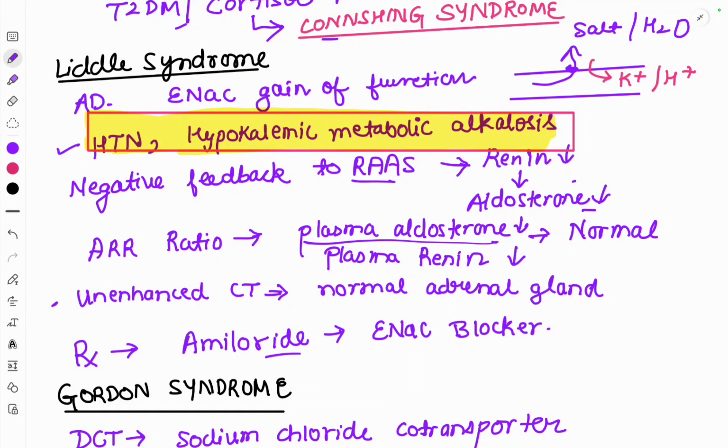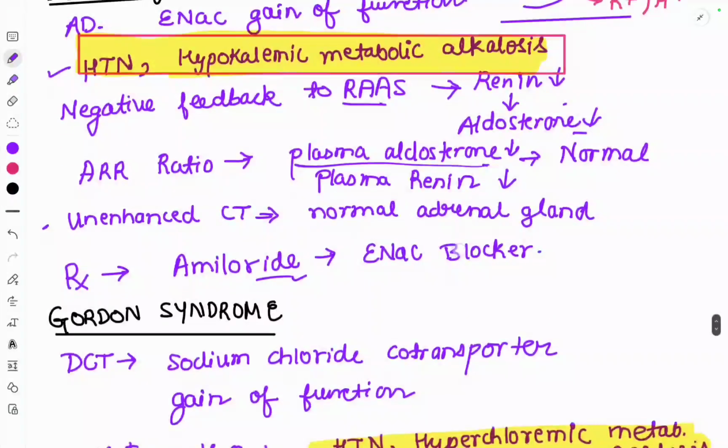Treatment of choice is amiloride, which is an ENaC channel blocker, because we do not need to reduce the aldosterone levels here, as they are already reduced. We only have to suppress the ENaC channels. We have to block the ENaC channels, as there is a gain of function mutation of the ENaC channels in Liddle syndrome. So we'll give amiloride, which is an ENaC blocker.